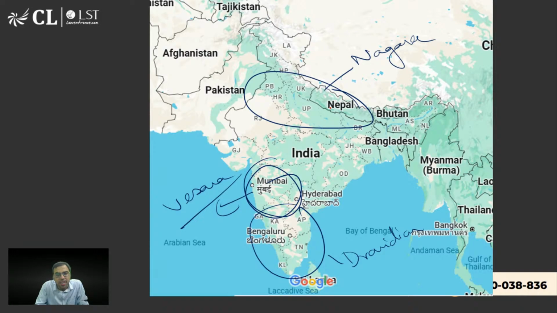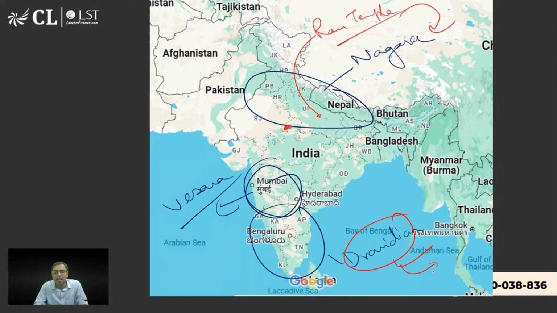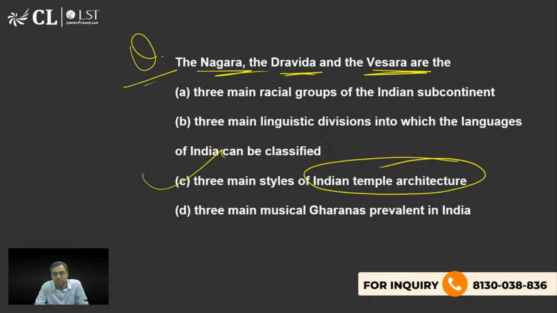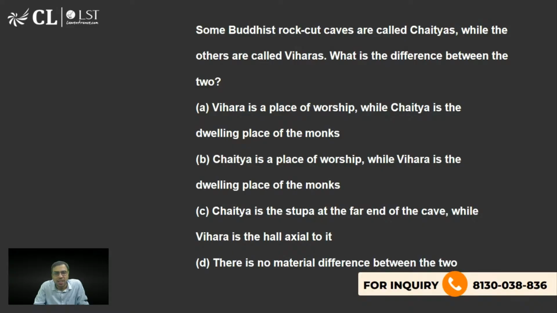I'm sure you must have read when you were talking about the Ram temple that has been built in Ayodhya. It is actually a Nagara style temple. Similarly, यहाँ पे मेरे Kandariya Mahadev temple, which is in Madhya Pradesh, Nagara style. Dravidian style temple में आपको Meenakshi temple and there are a lot of temples in Mahabalipuram and all are Dravidian style temples. ये सारा style कर्नाटक में मिलेगा आपको, है ना? That is what you should be knowing. So these three are temple designing structures, styles. ठीक है? So you should be knowing it.